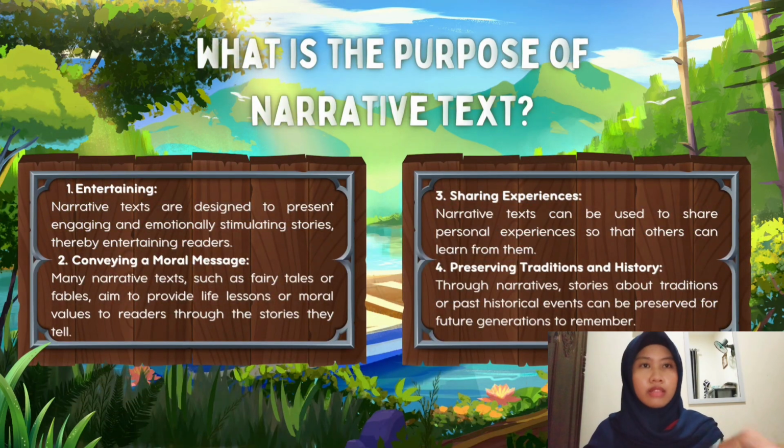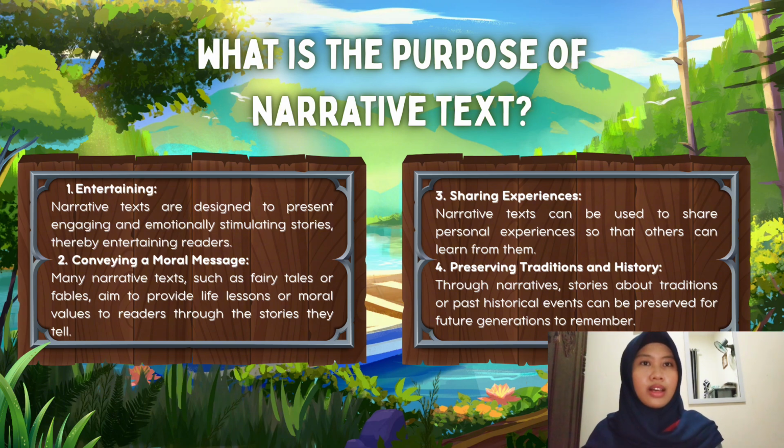Okay, next, what is the purpose of narrative text? First, entertaining. Narrative texts are designed to present engaging and emotionally stimulating stories to entertain readers. Next is conveying a moral message. Many narrative texts, such as fairy tales or fables, aim to provide life lessons or moral values to readers through the story they tell.